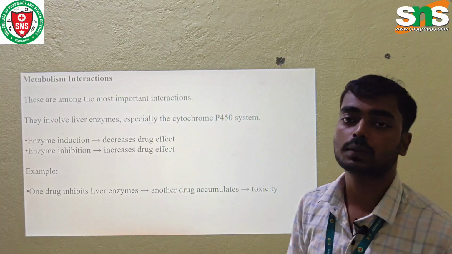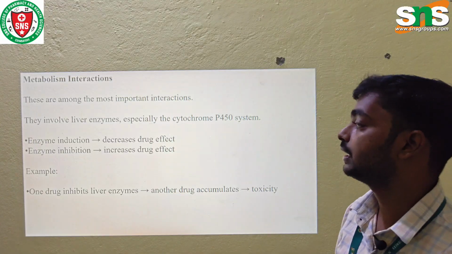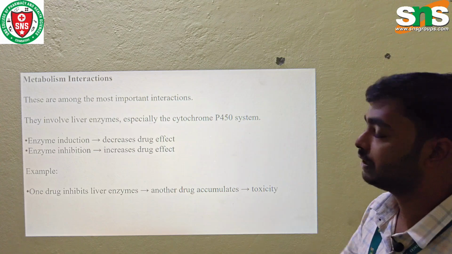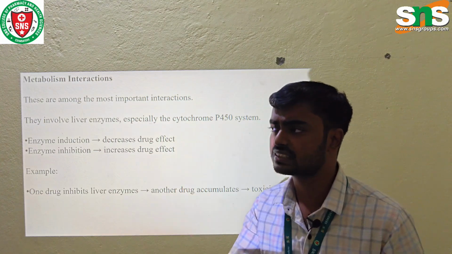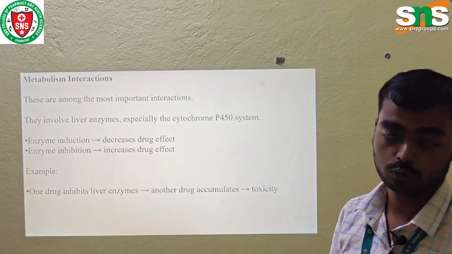Next, metabolism interaction. This is among the most important interactions, and it involves the liver enzymes. The important enzyme system for metabolism is the cytochrome P450 system.